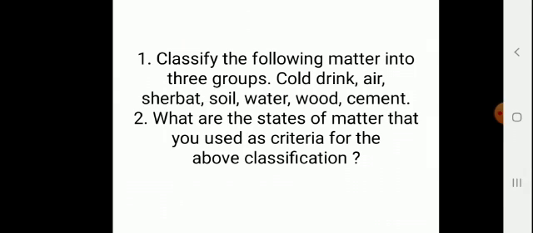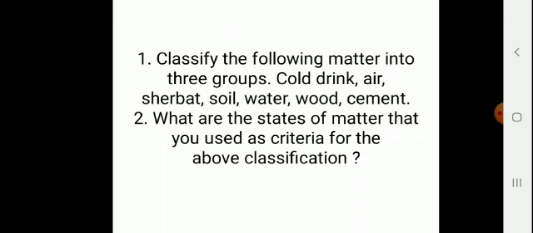Classify the following matter into three groups: cold drink, air, sharbat, soil, water, wood, cement. So children, can you classify these things into three different groups? Cold drink, sharbat and water, they come under liquid state. Then soil, wood and cement, they all come under solid state. And air comes under gaseous state.